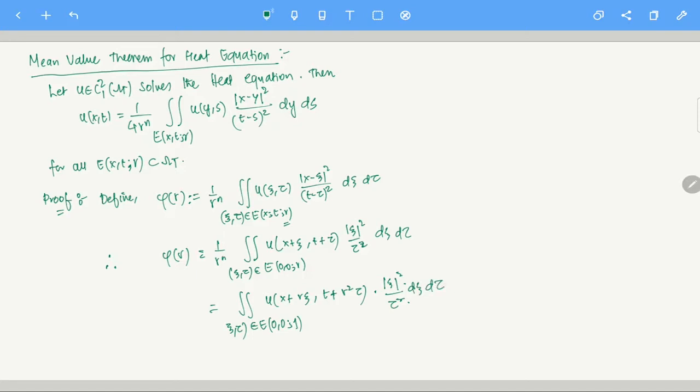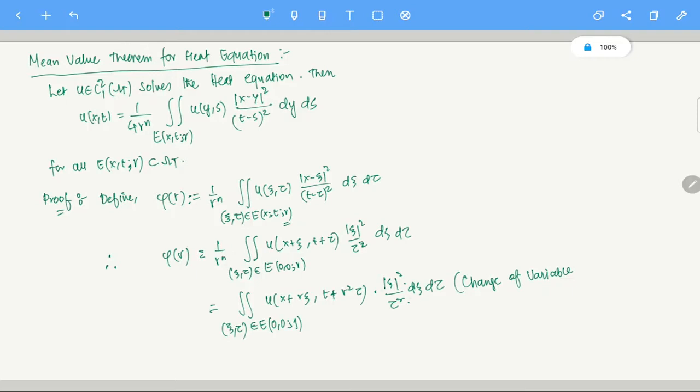So I hope you understood what we did. This is the change of variable formula, and I am going to use this formula again and again in this part. I am not going to always explain why this r power n is coming.